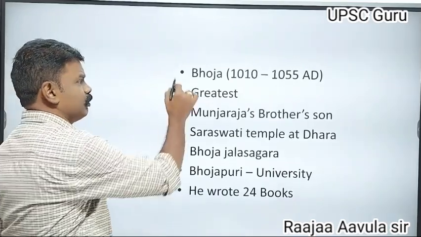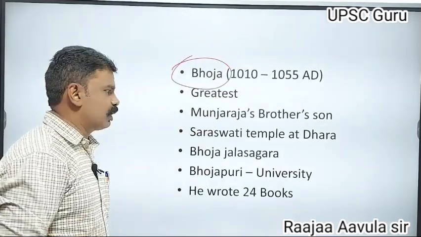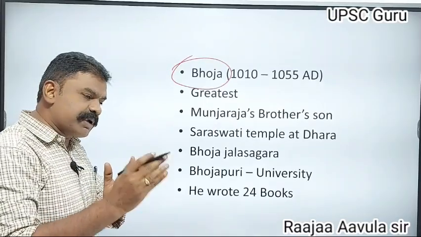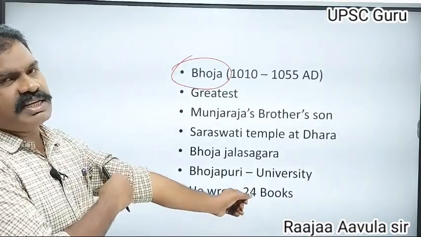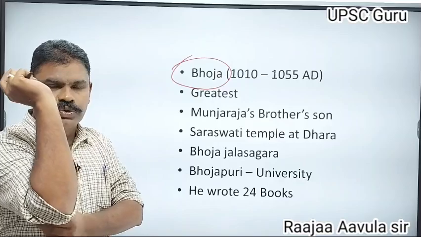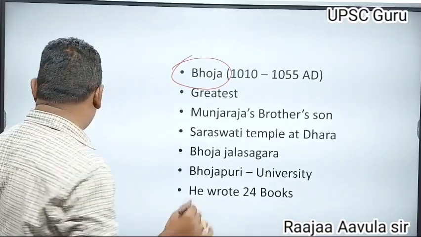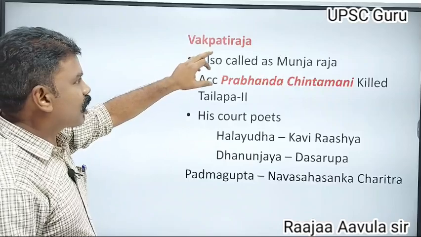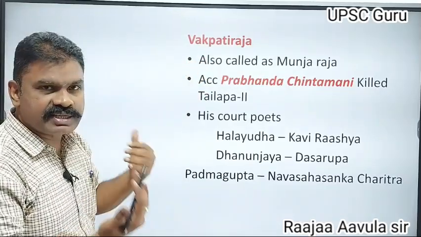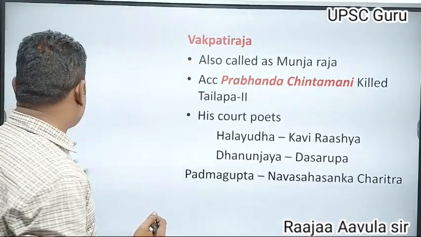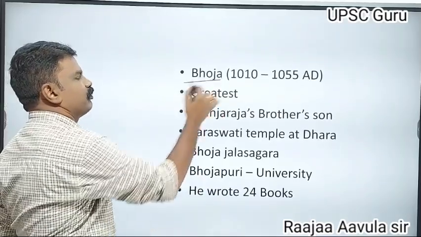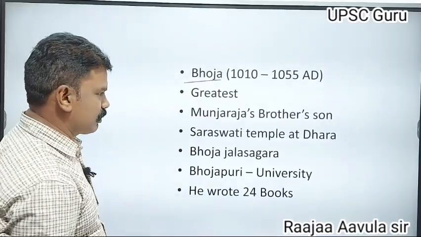Coming to Bhoja, he was the greatest ruler. He was Munjaraja's brother's son. Munjaraja, that means Vakpati Raja, did not have any sons. His brother's son, Bhoja Raja, came to the throne. He was the greatest ruler.